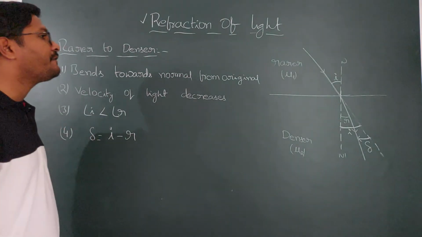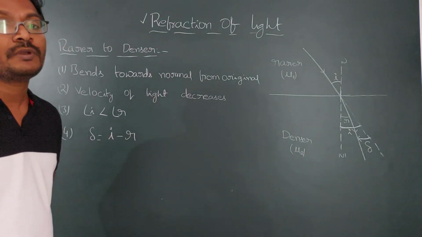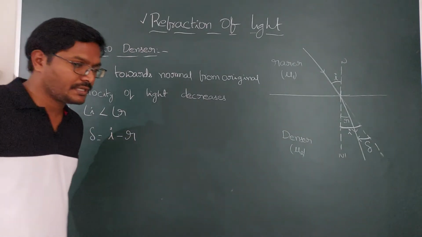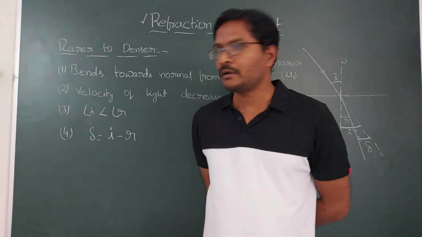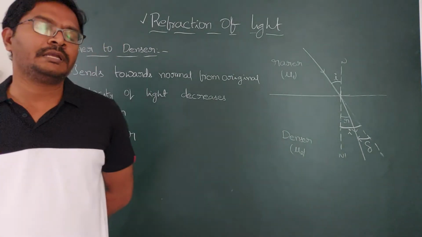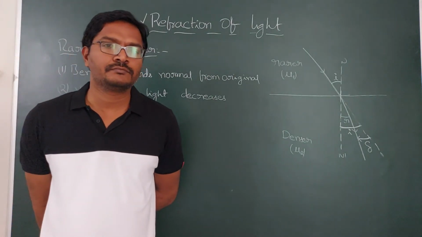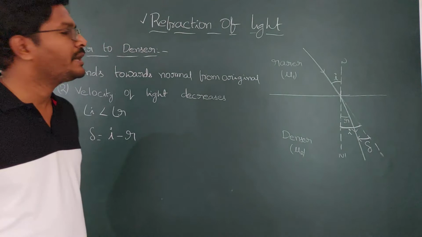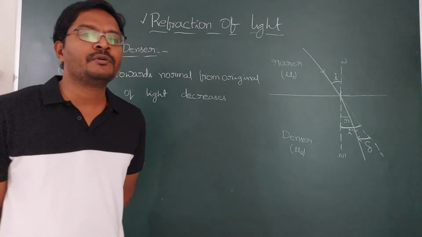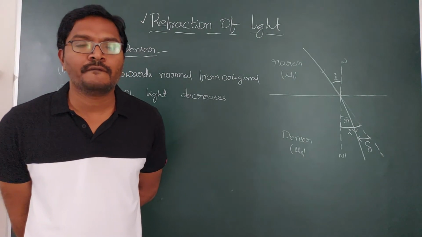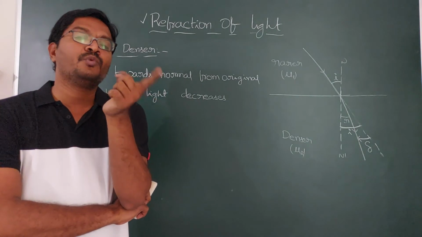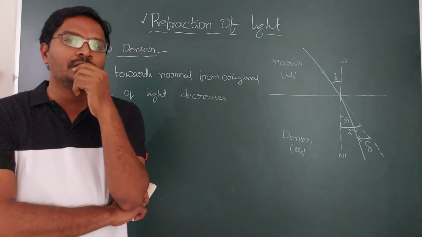Now, if a light ray is traveling from denser to rarer, there are other rules. You can take the rules and expect questions. Suppose there is a 1 mark question: what happens to the light ray when it is traveling from rarer to denser? You can write that it is going to bend towards the normal. Or you may get a question like this: when does the light ray bend towards the normal? You need to write that as it is moving from rarer to denser, it is going to bend towards the normal.